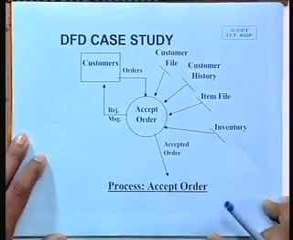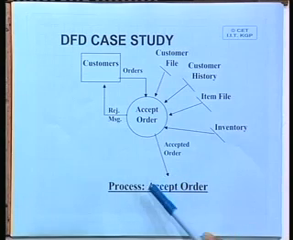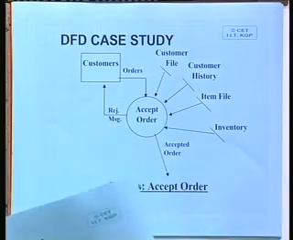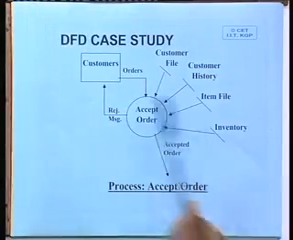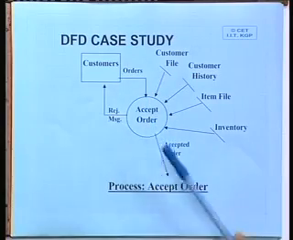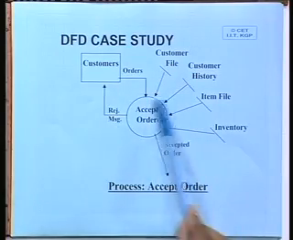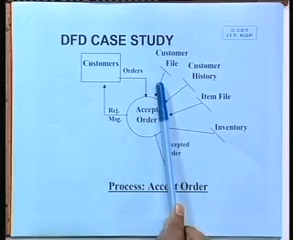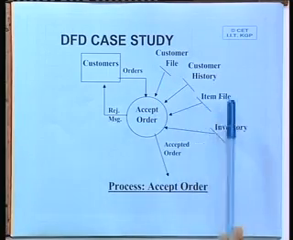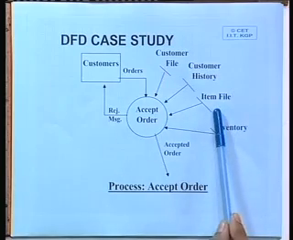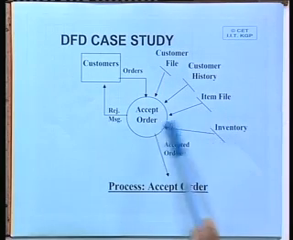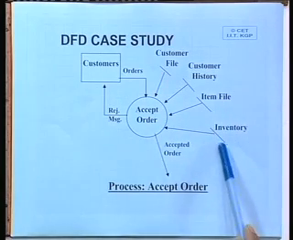This is the first process, that is the accept order. Alright. So, what is happening here? You can see that customers are placing the order. The acceptance process involves the customer file, the customer history file, which lists all the old purchases of the customer, the item file, what are the items the company deals with, and this is the inventory.